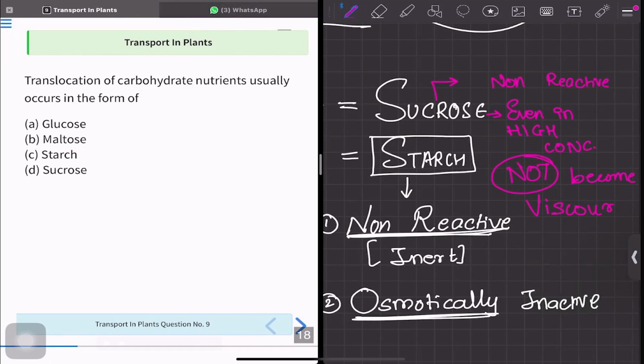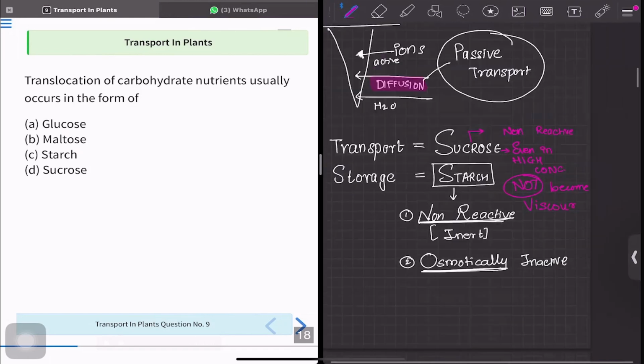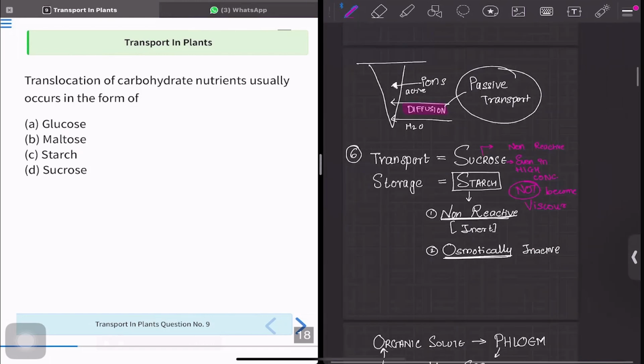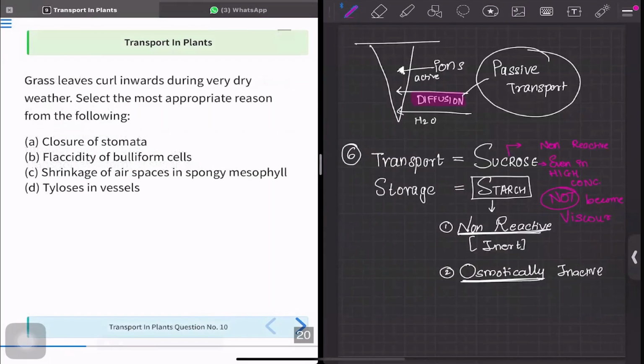Let's take an example of honey. Honey becomes so thick, it is so viscous, so it can't flow through easily. But if we want the transport to happen, we need something that can flow easily. So it is a positive thing that sucrose provides, that is, even though it is transported in large amount, it will not get viscous and can be easily transported. So our option for this question is option number D, sucrose. Now let's move to question number 10.